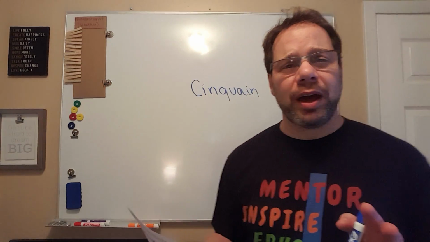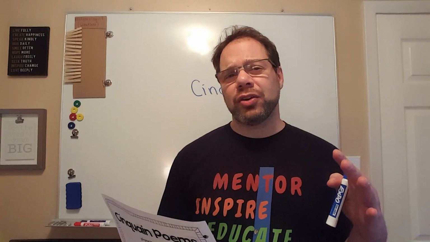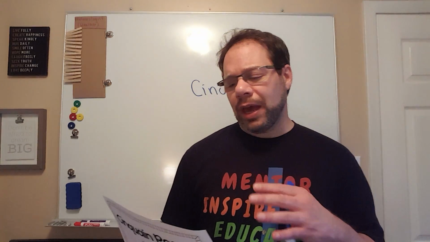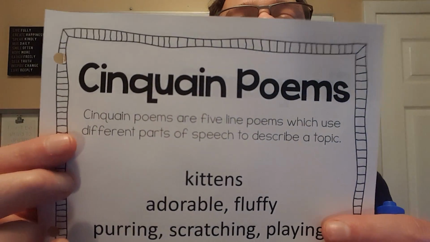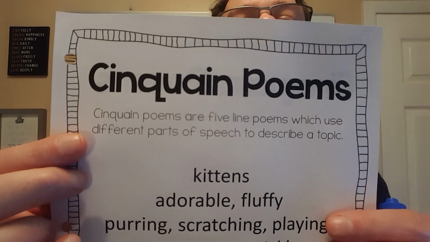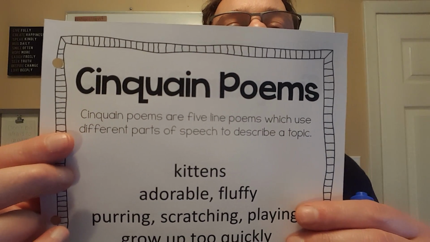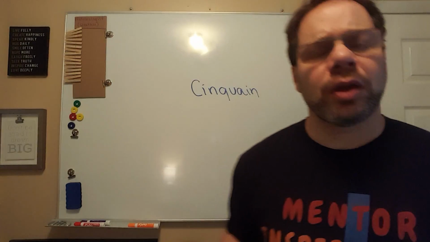Now, Cinquain poetry is poems of 5 lines, so they're not super difficult to write because they are just 5 lines. They were invented by an American woman poet about 100 years ago. And they're similar to haiku in that they are a limited amount of lines. And we use different parts of speech. So Cinquain poems are 5-line poems which use different parts of speech to describe a topic.